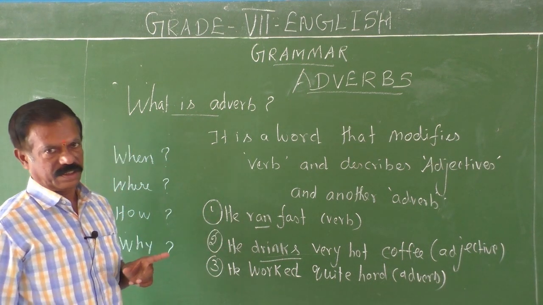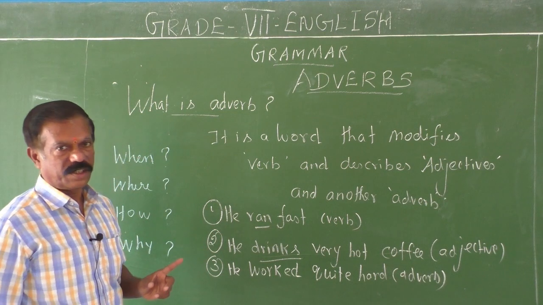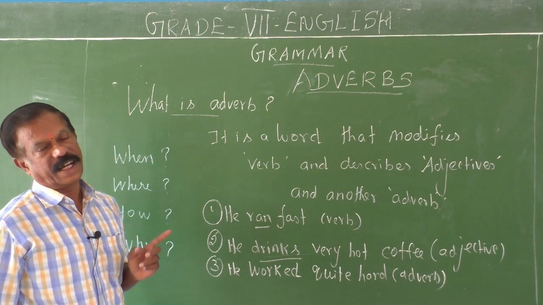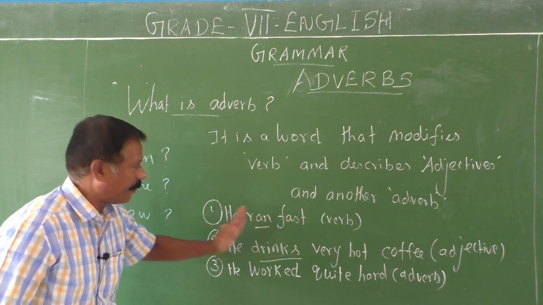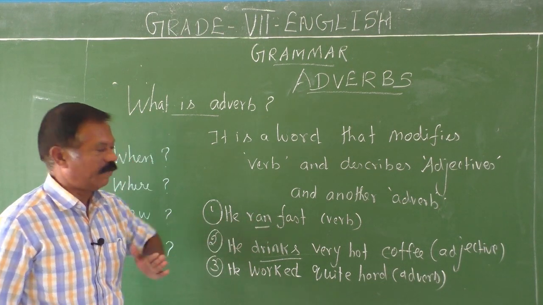See, he ran fast. In the first example, he is the subject, ran is the verb, fast is an adverb. How did he run? So it modifies the verb ran. Therefore, it is an adverb.